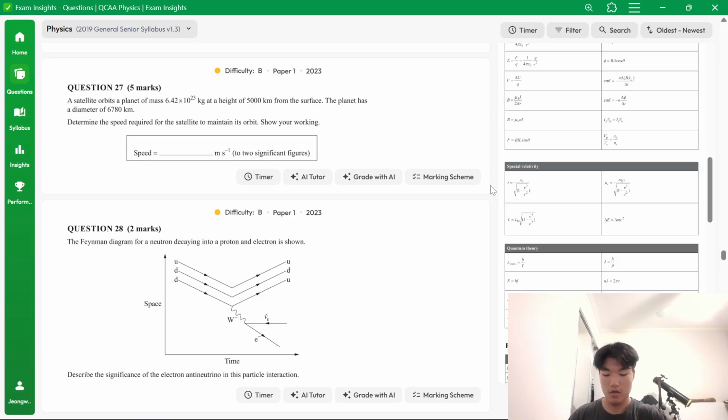I'll go to a brand new page. The mass of the planet, I'll use capital M. And then R equals 5,000. So I'll convert to meters after I add the correct distances. 6780 divided by 2 times 1,000.